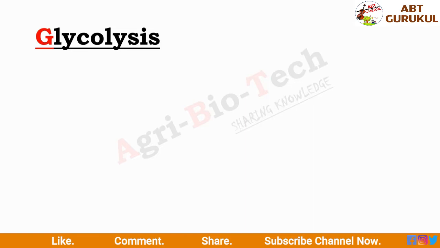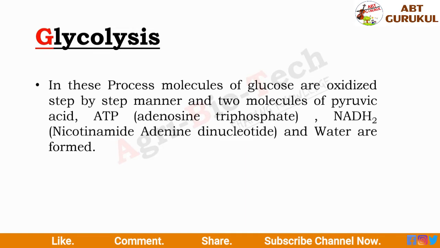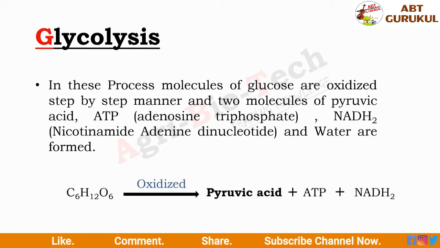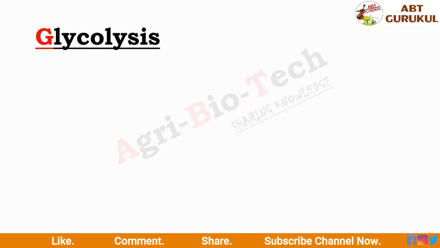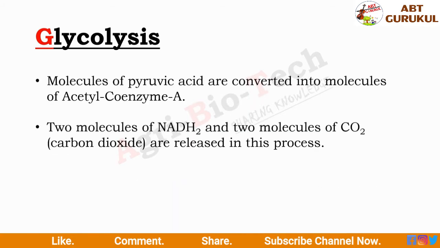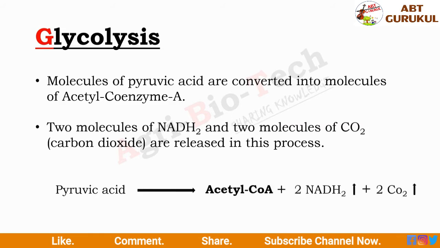Now let's see the glycolysis process. In this process, molecules of glucose are oxidized in a step by step manner, and after that two molecules of pyruvic acid, ATP, NADH2 and water are formed. Molecules of pyruvic acid formed in this process are now converted into molecules of acetyl coenzyme A, and two molecules of NADH2 and two molecules of CO2 are released in this process. This is the whole process of glycolysis.